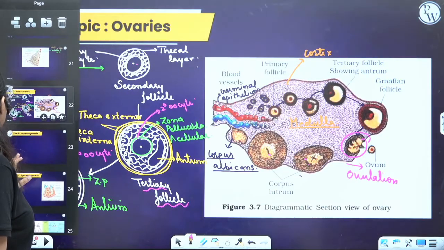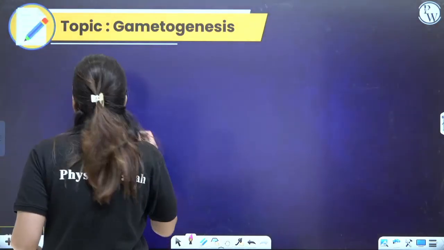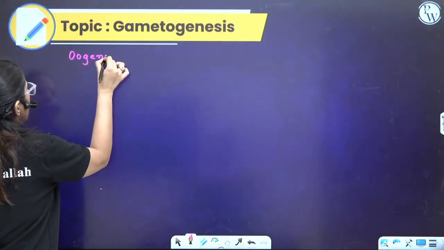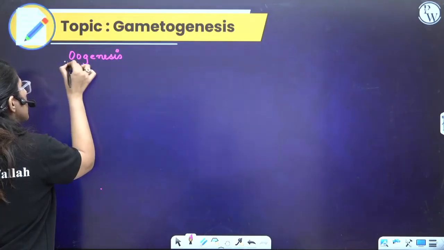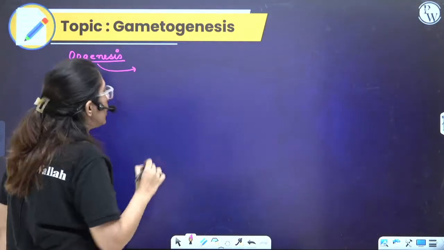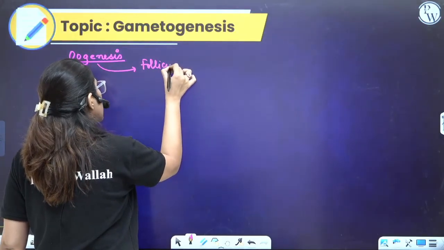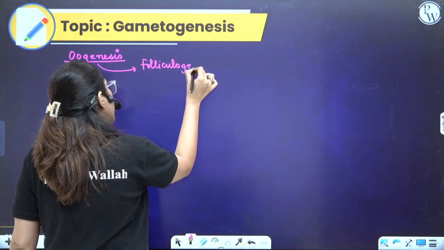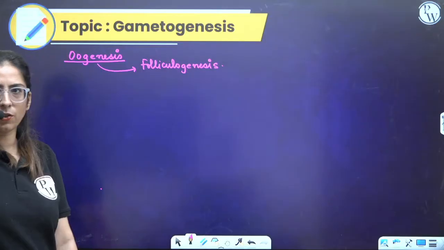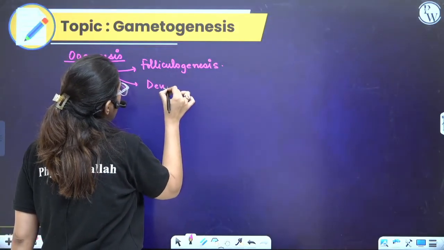Now, let's move on further. Now we have to talk about the topic which is gametogenesis. Clear? So first let's talk about oogenesis. Oogenesis is a journey which includes folliculogenesis also. Folliculogenesis means these steps are simultaneous. Folliculogenesis also leads to development of the egg.